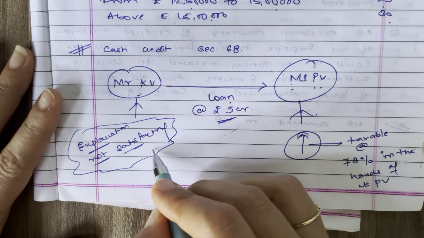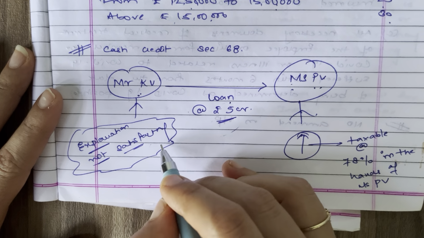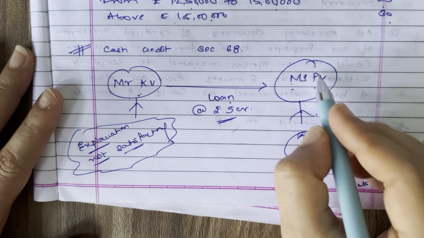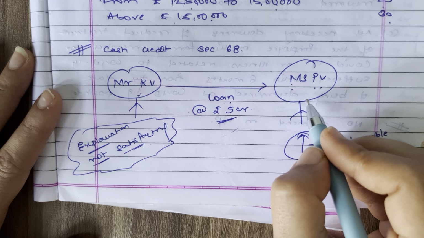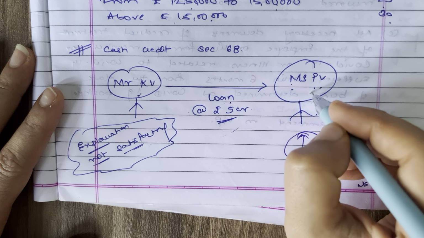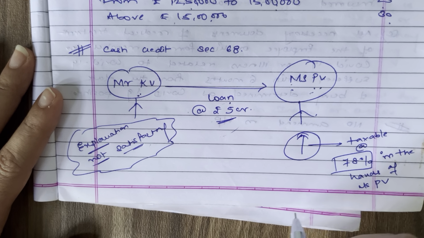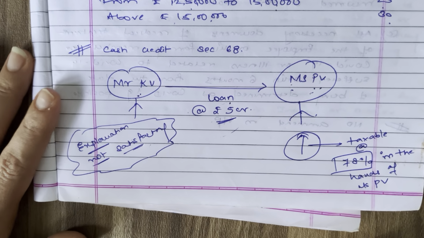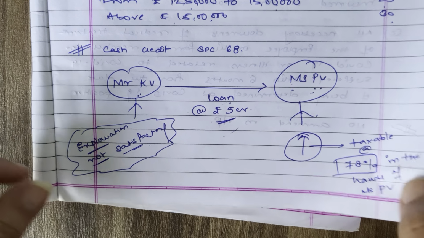Then in this case, we as the income tax authority or government will assume that the explanation given by Miss PV is also not satisfactory, and she is liable to pay tax at the rate of 78%. So this is the amendment under cash credit.